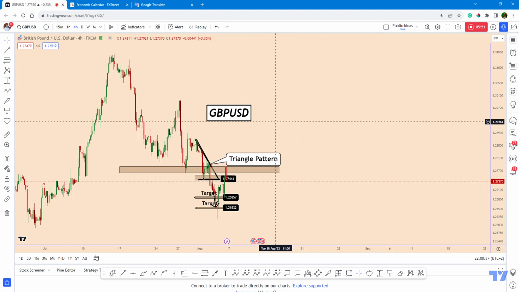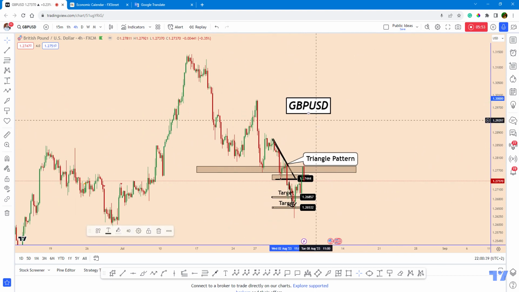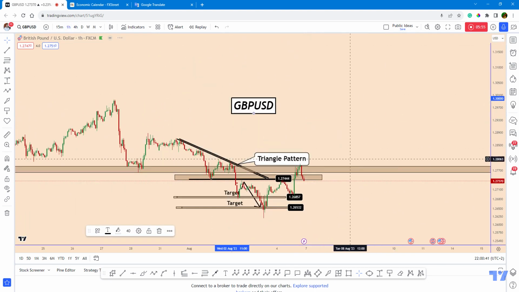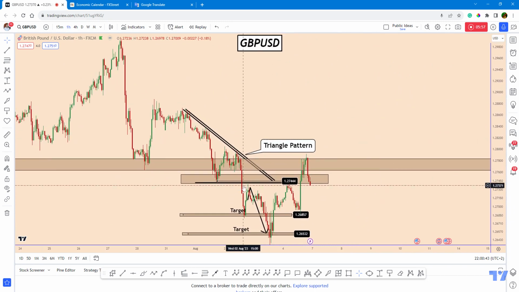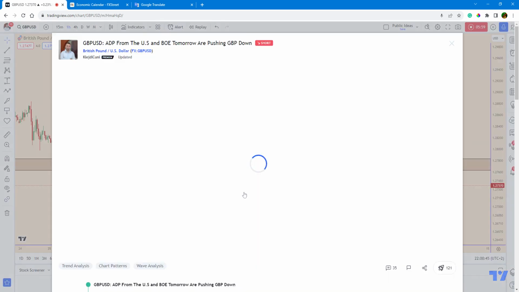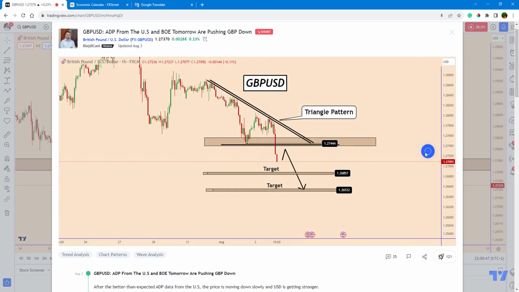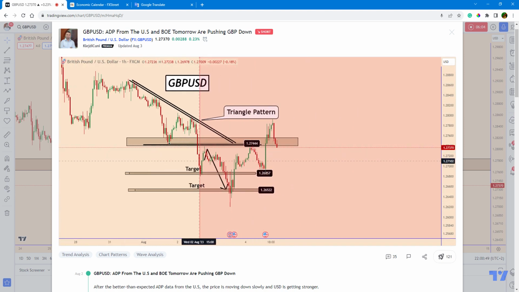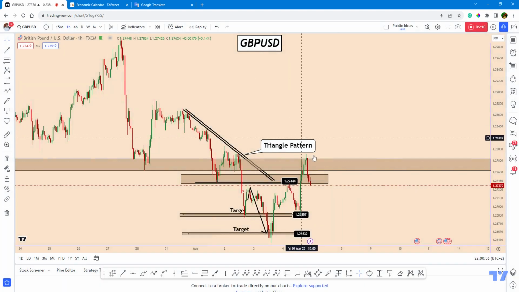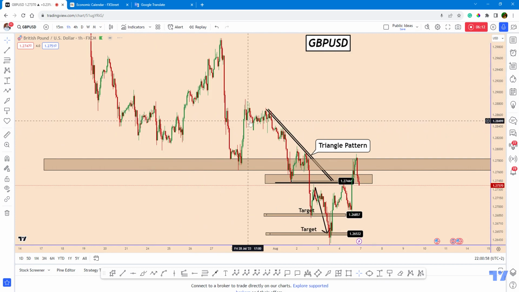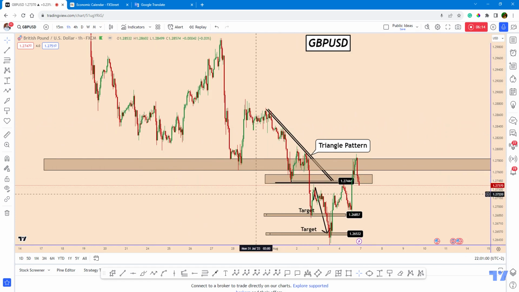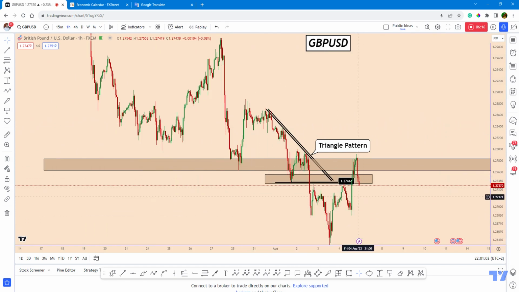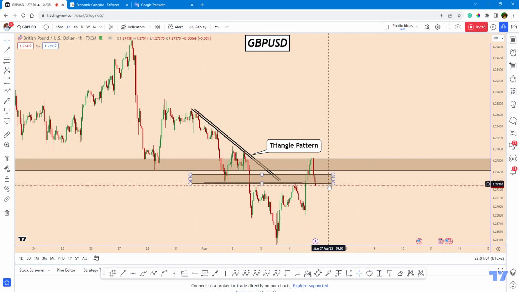So let's move on to the GBP USD. During the previous week, I posted this analysis. It was at this point. As you can see, price tested the first target, increased again, and reached both targets after that. In the current conditions after the US data, I'm going to delete this so far. On these conditions,